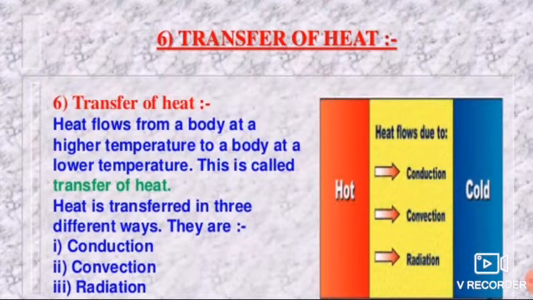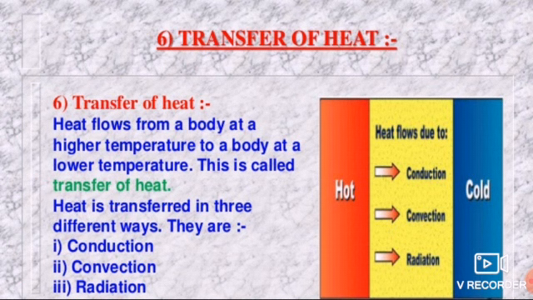Okay, so let's see now the transfer of heat, the heat which is transferred from one place to another. Heat flows from a body at a higher temperature to a body at a lower temperature. This is called the transfer of heat. Higher temperature means the object is very hot, and it is cooled down when you keep it somewhere cold. That is called transfer of heat. Heat can be transferred in three different ways: conduction, convection and radiation. These three things we are going to see.